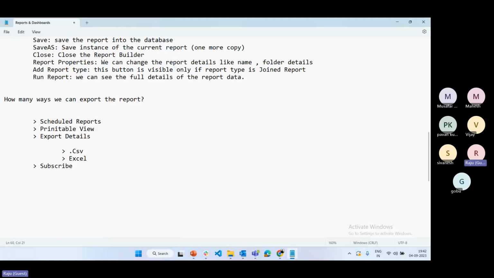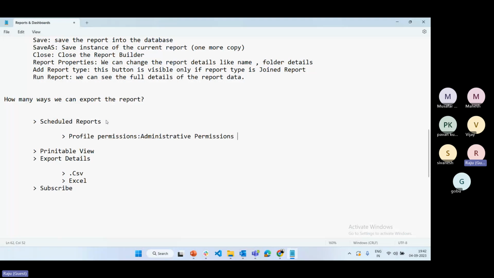So where is this option available? Under administrator permission, there is an option called schedule report permission. When a user is going to schedule, profile permission is required. Profile permission is under administrator permission; there is a schedule reports. Okay, this permission is required when the user is going to schedule the report. Hope you're clear. This is one way to schedule the report to export the data on a daily basis based on the time interval.